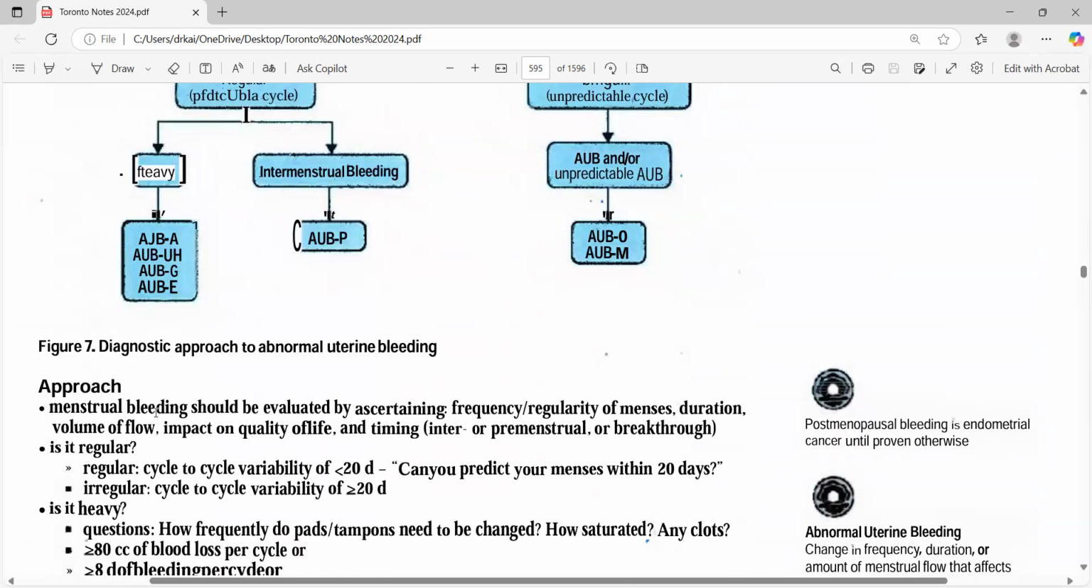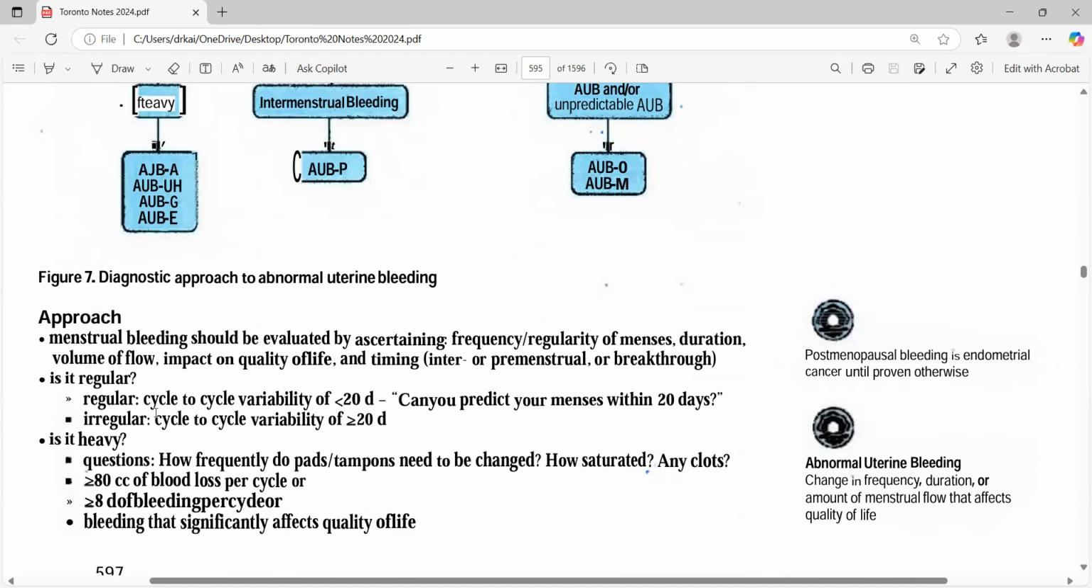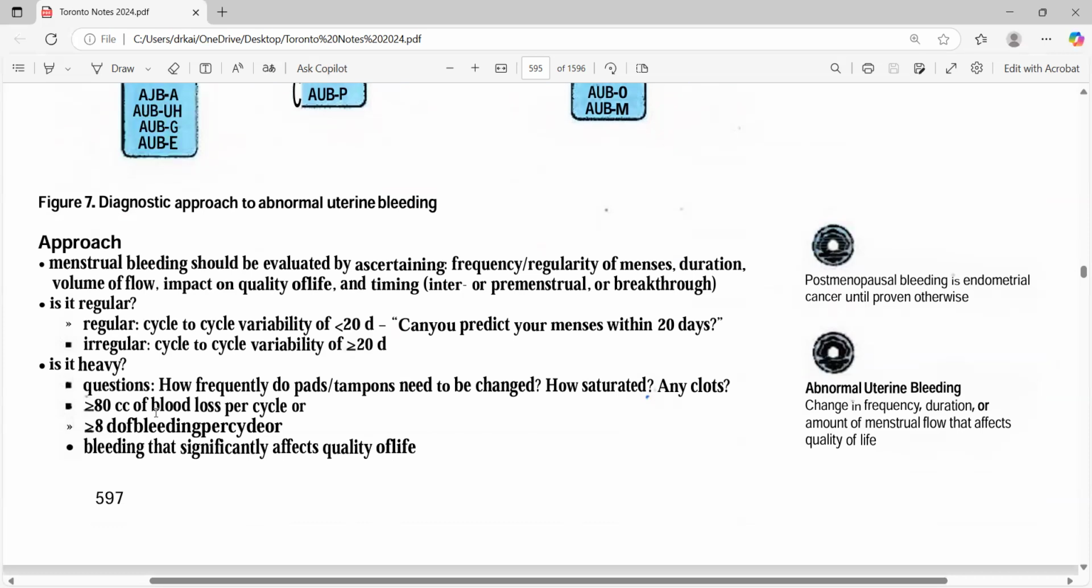So how are you going to approach it? Obviously, ask all the basic questions: is it regular, irregular, how heavy, how many pads do you use, and how is it affecting your quality of life? Don't forget about quality of life, because from there we decide how bad it is. If it's affecting their daily life, or she's anemic, in those cases you have to do something. Suppose this is a fibroid case: if the fibroid is not affecting anyone, we don't do anything. But if the fibroid is affecting their quality of life, then we go for the treatment.